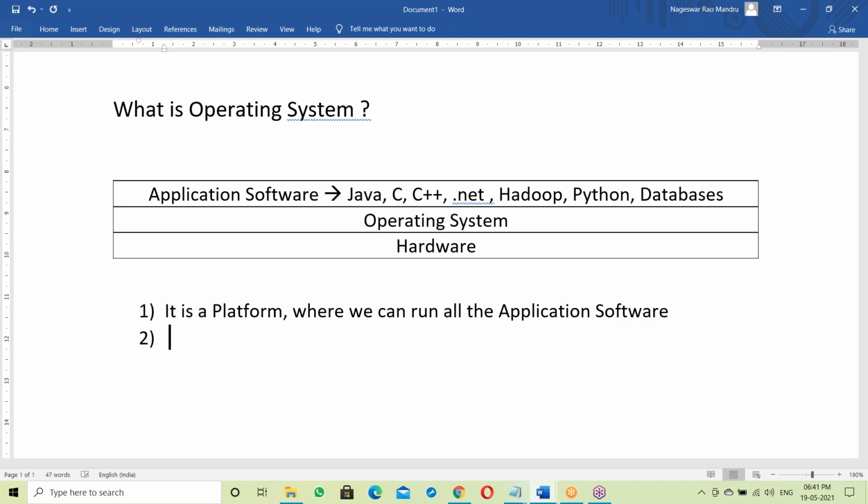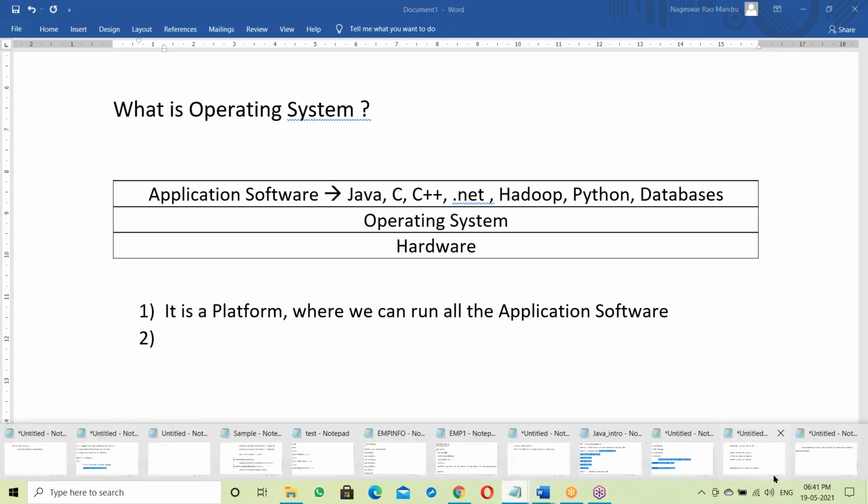Simple answer: operating system is a platform where we can run all the application softwares.